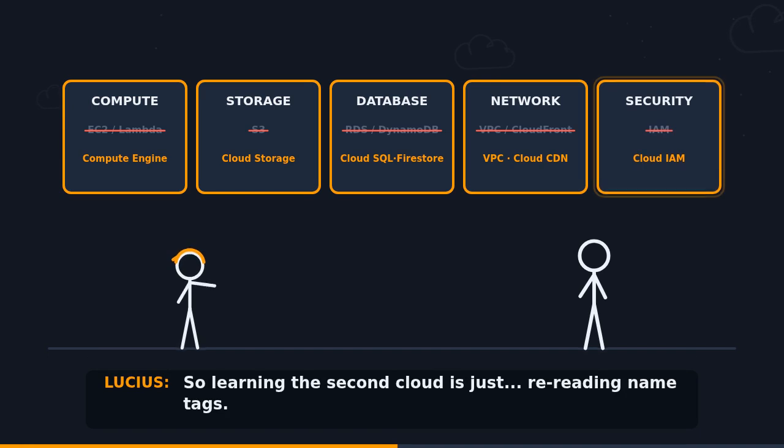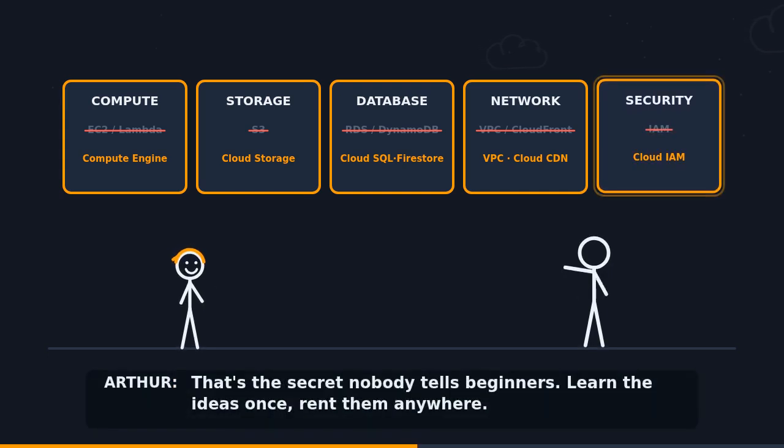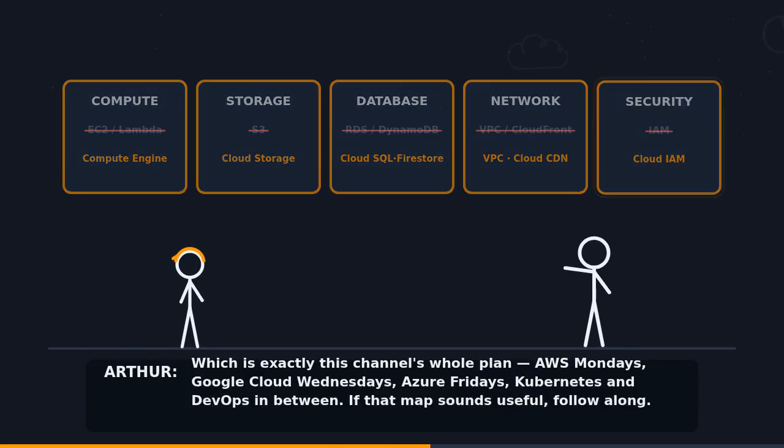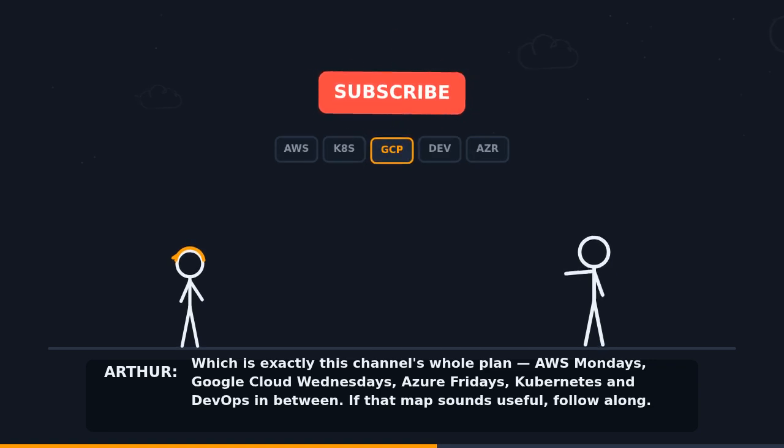So learning the second cloud is just rereading name tags. That's the secret nobody tells beginners. Learn the ideas once, rent them anywhere. Which is exactly this channel's whole plan.